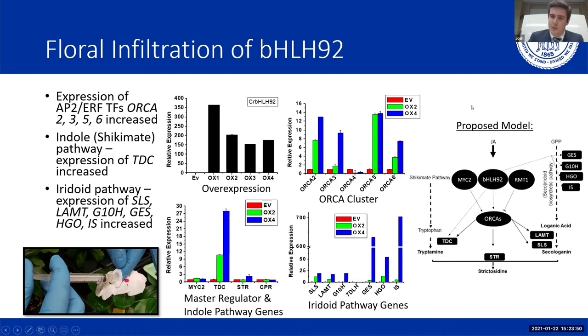which led to the proposed model, as you can see here on the right side of this PowerPoint, that after a burst of JA occurs, the expression of bHLH92 leads to the regulation of the transcription of downstream transcription factors, in this case ORCAs, which then regulate downstream expression of target genes within the MIA biosynthetic pathway.